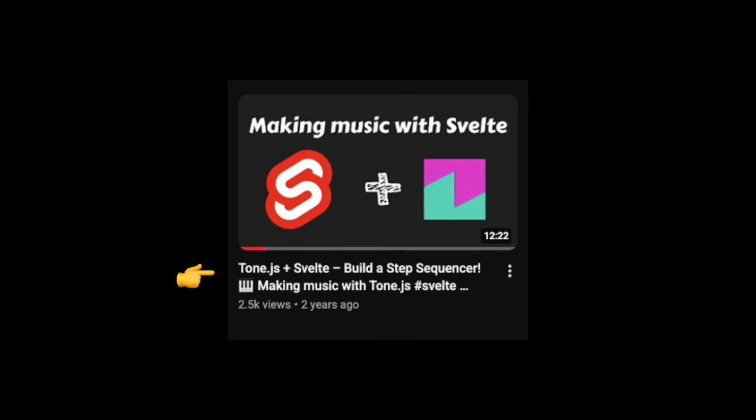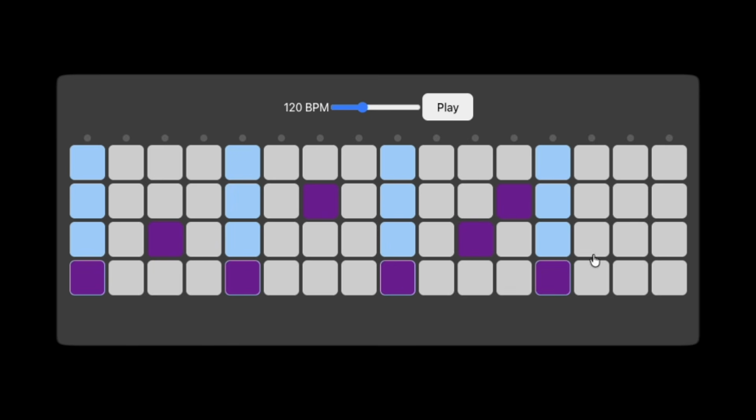Today, I'm going to be building a band of musical agents using the framework Eve. Now, some time ago, we built a sequencer in Svelte where you place the notes by clicking them in, playing them back, and changing the tempo as you go. So that worked pretty well, but now I want to take it a little bit further.